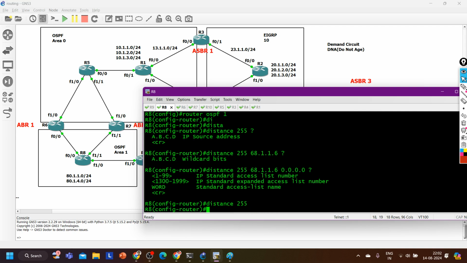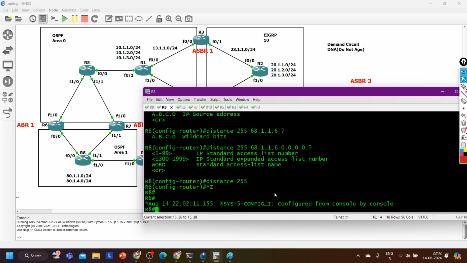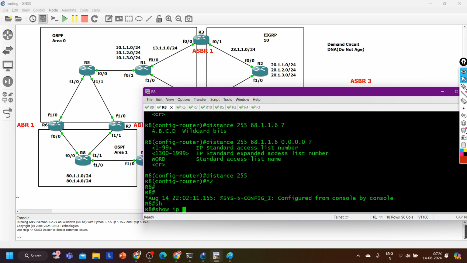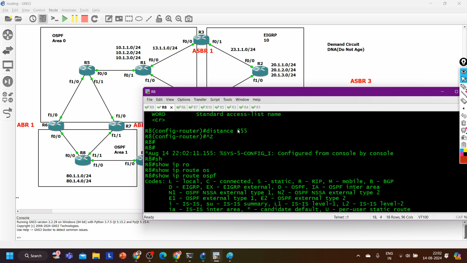See, if I configure distance 255 like this, that means it will set distance 255 for all routes. Show ip route ospf. Now you can see there is no route available in the routing table. Routers consider a route with AD value 255 as unreachable. Right?